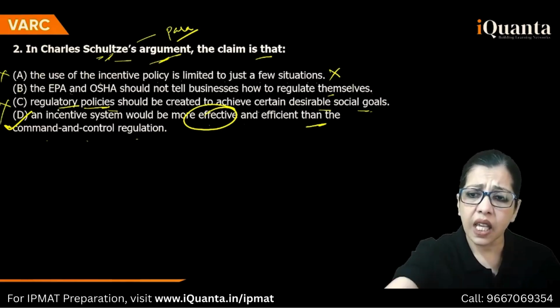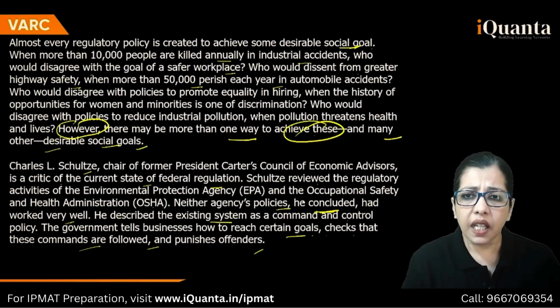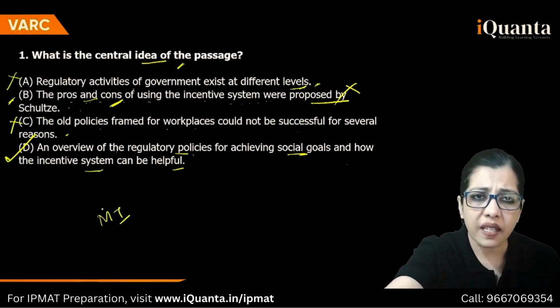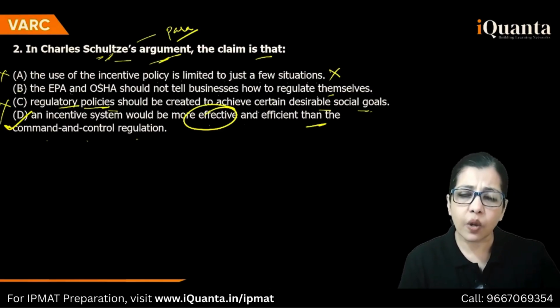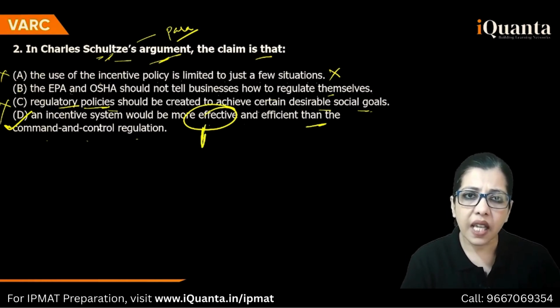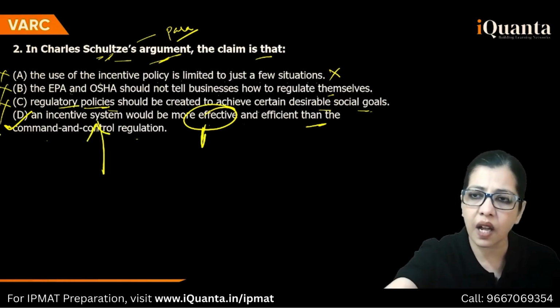Between this and this, EPA and OSHA, I think इसने यहाँ mention किया था, यहाँ. He concluded they had not worked well. Was this his claim? That they should not tell businesses how to regulate? No. He felt that they did not work because there was some problem. So his claim was this incentive system, not focused on EPA and OSHA. So this is eliminated, right? So D is your answer.